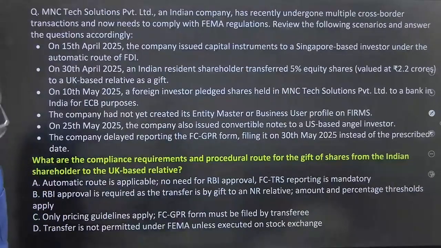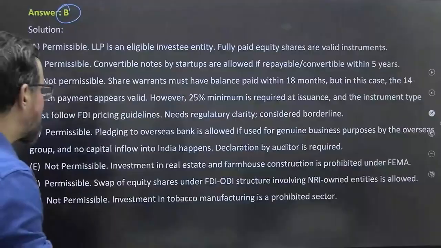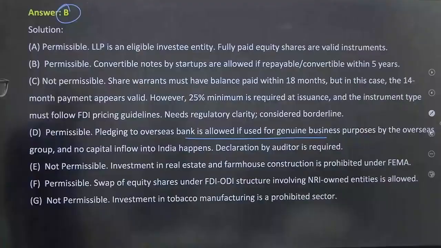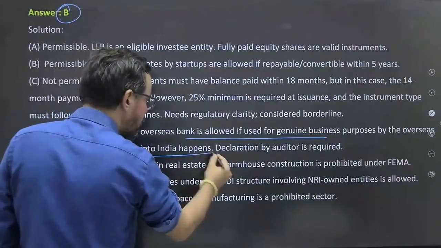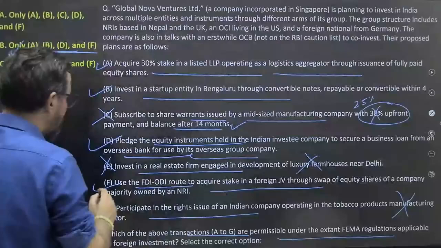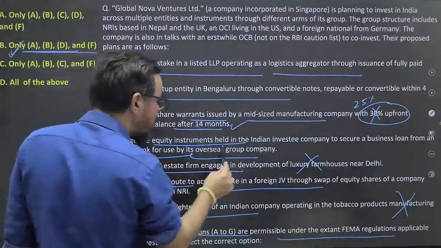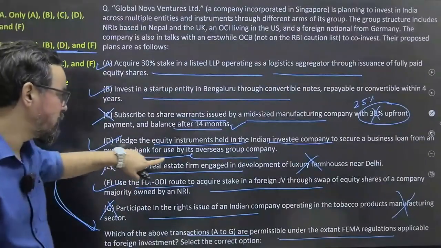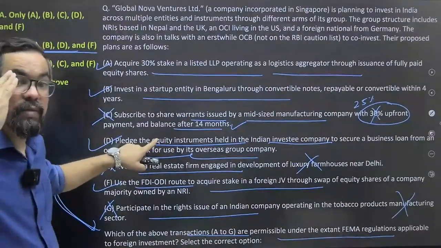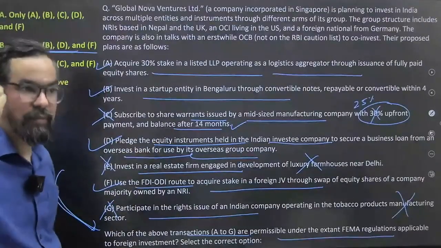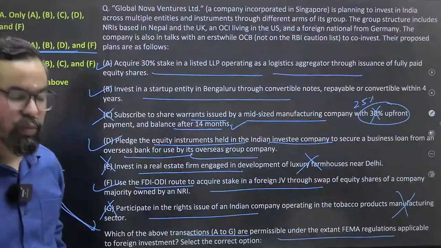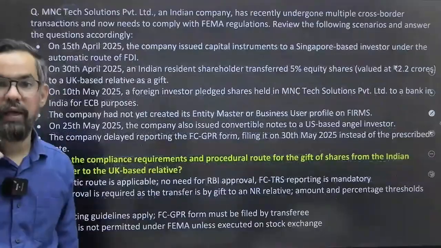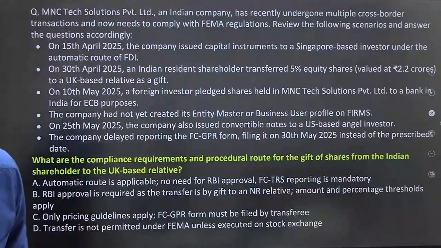Yes, Sujata ma'am, option D. Pledge to an overseas bank is allowed if used for genuine business purposes by the overseas group. No capital inflow into India happened. Declaration by the authorized dealer. What was the statement? Okay. So plus the equity instruments held in an Indian investee company to secure a business loan from an overseas bank for use. Like let's say as an NRI you have some Indian company shares, so you can pledge them, like as done by Vijay Mallya or so many other investors. They generally used this one. So basically what you are doing, you are taking a loan against those shares. That is the case, Sujata ma'am.